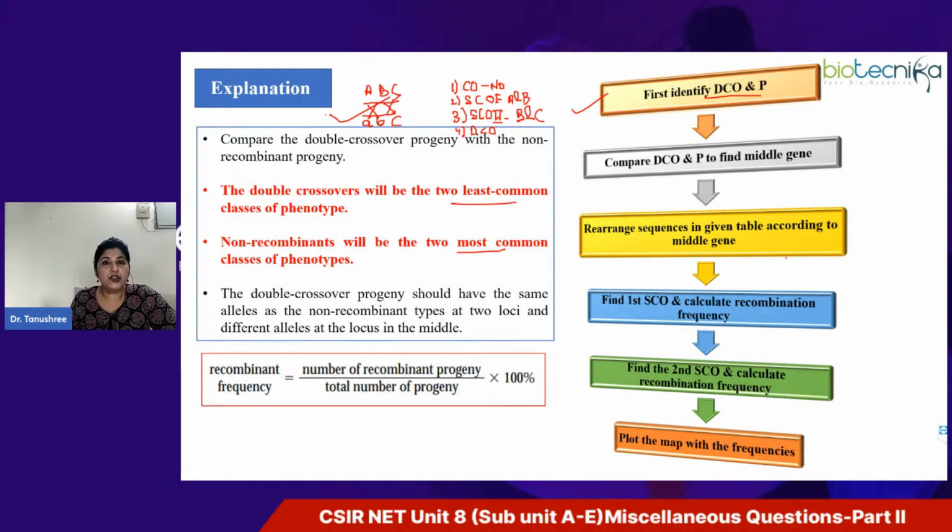So this is the flow chart you have to follow: identify the double crossover and the parental, most common is parental, double crossover least common. You can compare the double crossovers and parental to find the middle gene. So any one parental and any one double crossover, you can compare to find the middle gene or to find the correct gene order.